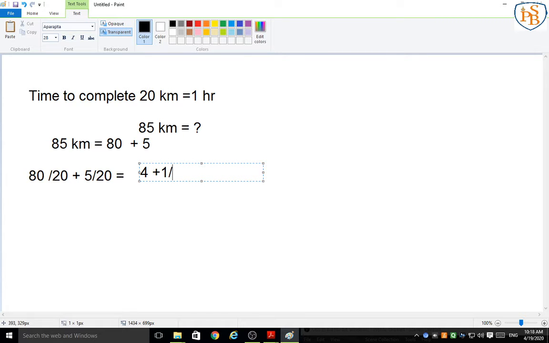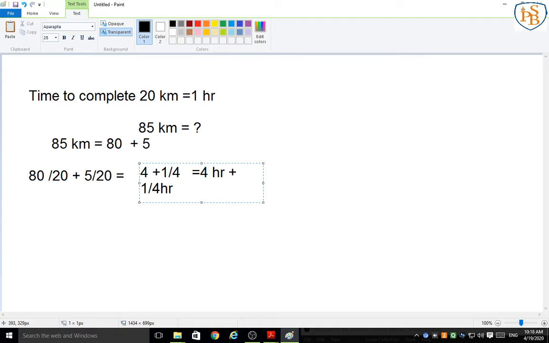So we can say that it is 1 divided by 4. So the answer is 4 hours plus 1 divided by 4, 1 by 4th.